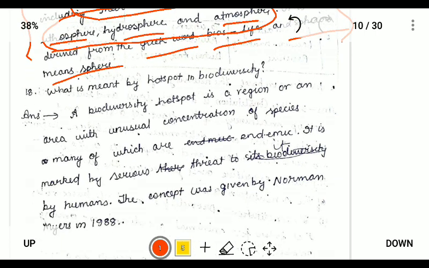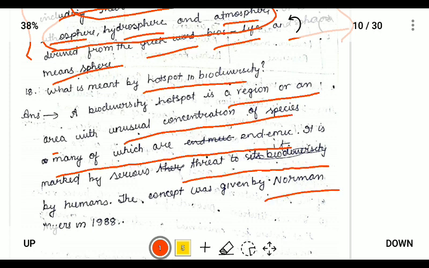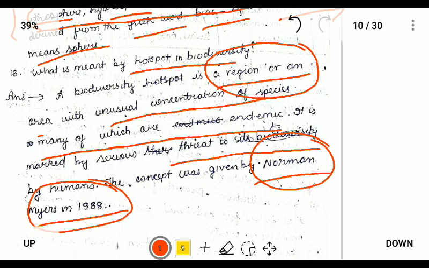So the last question for 2 marks is what is biodiversity. So it is a science question, environment question. So we can write this as biodiversity hotspot is a region or an area with unusual concentration of species, so that many of them are endemic. It is marked by serious threat to biodiversity, and the concept was given by Norman Myers in 1988. So we can write this as what is hotspot in biodiversity means region or area, and the concept was given by Norman Myers in 1988.